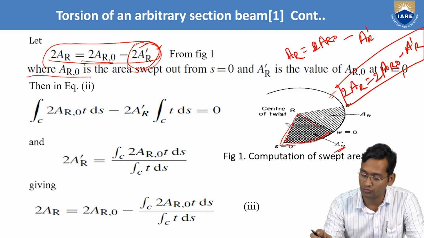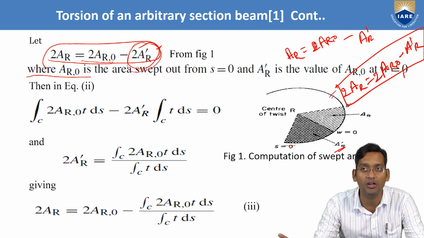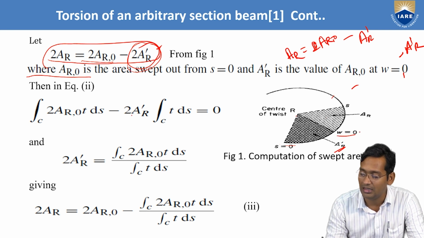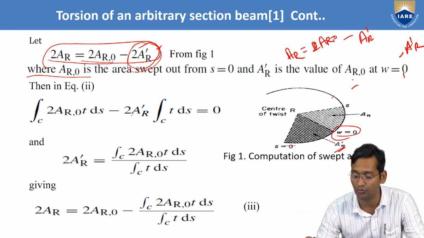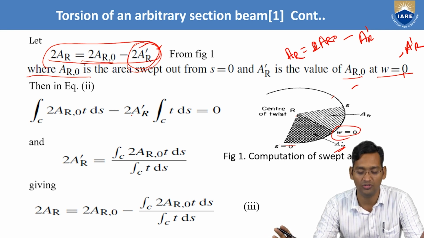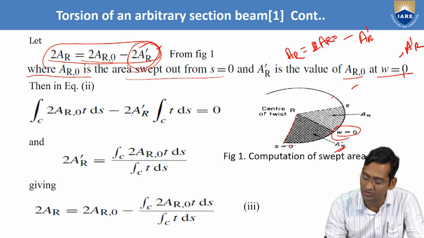So from S equals 0, and AR dash is the value of AR naught at W equals 0. So what is 2AR dash? When wrapping is 0, that is the value of AR naught at W equals 0. When wrapping is 0, what is the value of AR naught? That will be AR dash. See once again, where AR is the area swept out from S equals 0. So from S equals 0 it's starting, and totally this area is forming from here to here. That is the area AR naught.